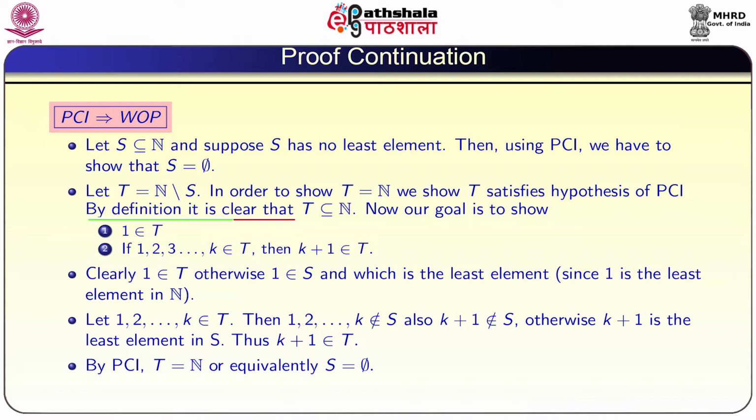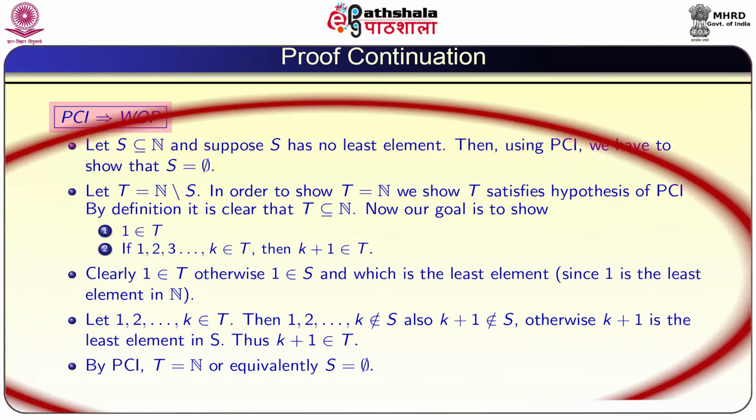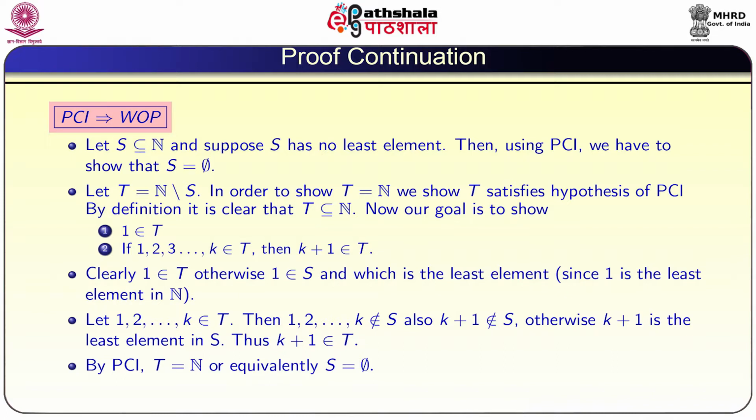By definition, it is clear that T is contained in N. Now, our goal is to show 1 belongs to T, and if 1, 2 and so on up to k belongs to T, then k plus 1 also has to belong to T. If we show these hypotheses, then by PCI, T is equal to N. So, we will prove them one by one.